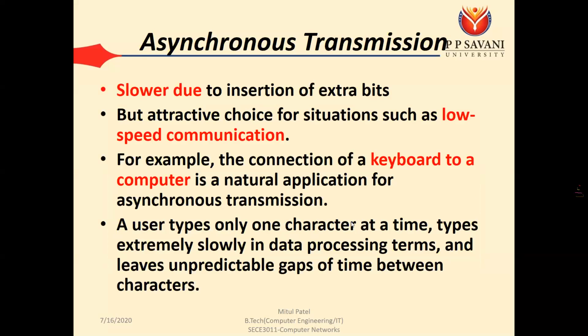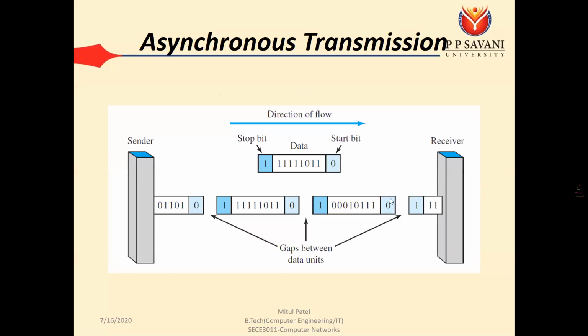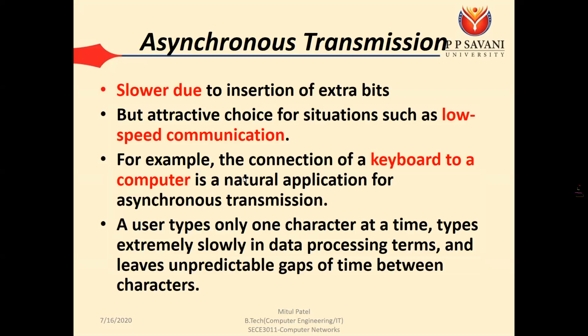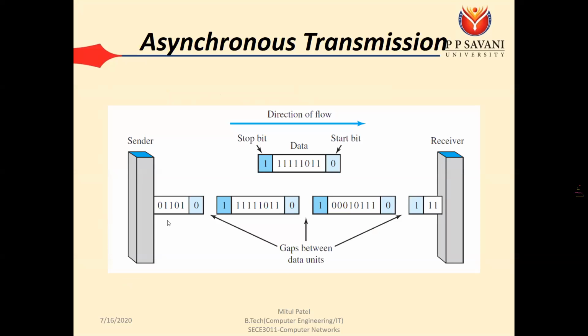The problem with asynchronous transmission is that it is slower due to the insertion of extra bits. Our data is 8 bits in size, but the total number of bits we are sending is 10. That means for each character we are sending 2 extra bits, and that will create extra data within the channel. So it is slower due to the insertion of extra bits, and the responsibility of the sender and receiver is also going to increase.